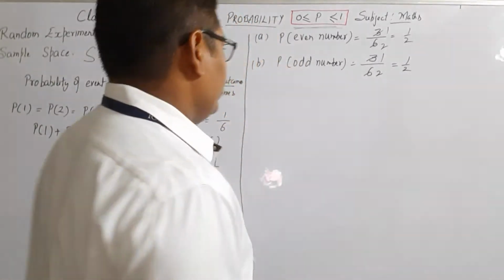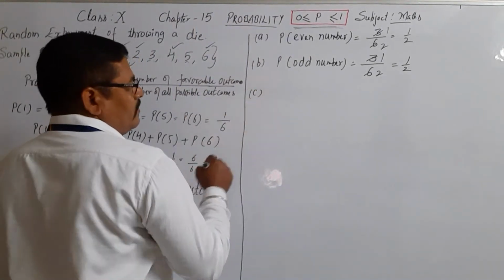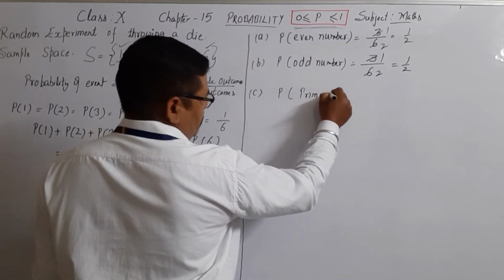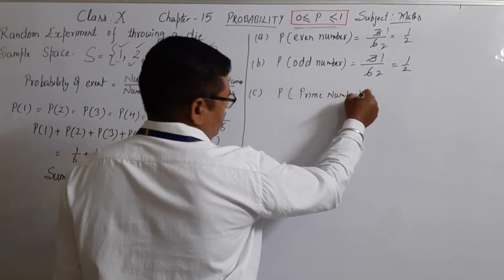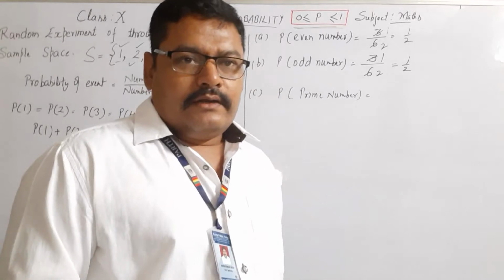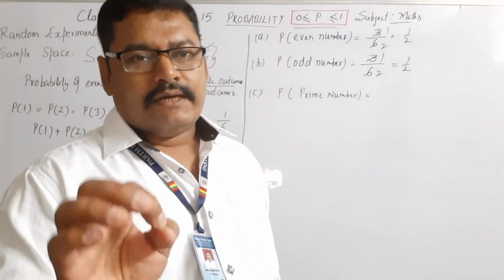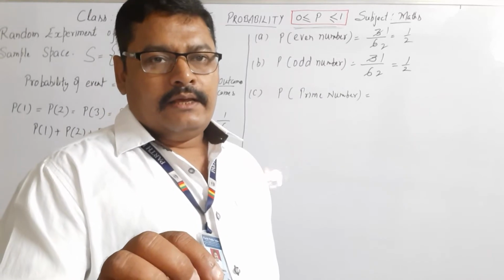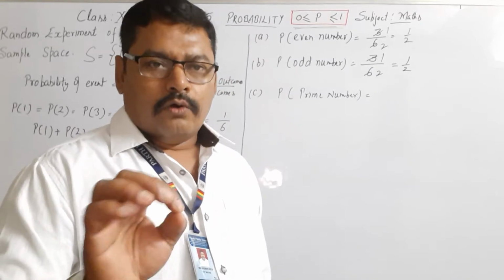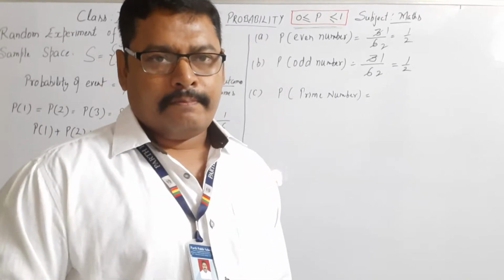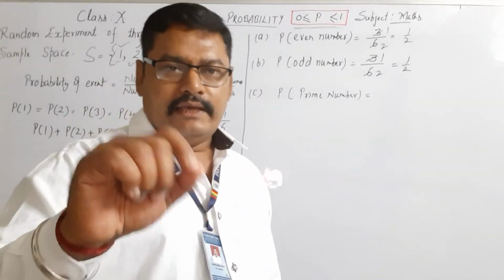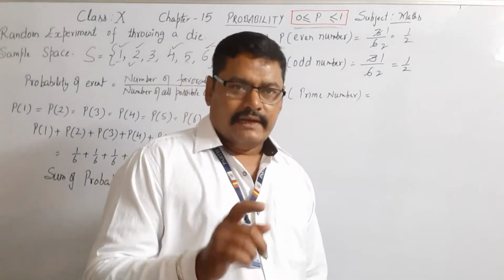Now let us do one more variation. What is the probability of getting a prime number? So do you know what are prime numbers? Prime numbers are those numbers which are divisible by itself only, and prime numbers are always greater than or equal to 2. 2 is the first prime number and 2 is the only even prime number. So let us find prime numbers.